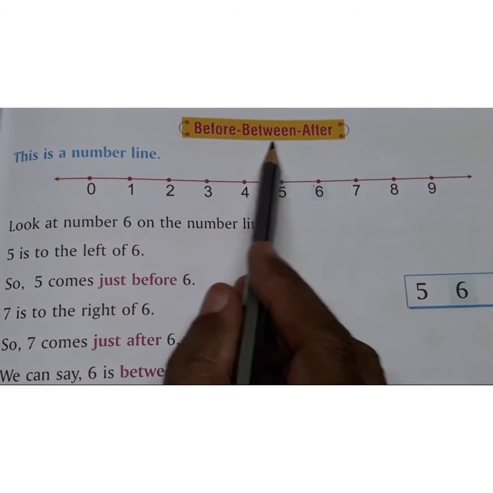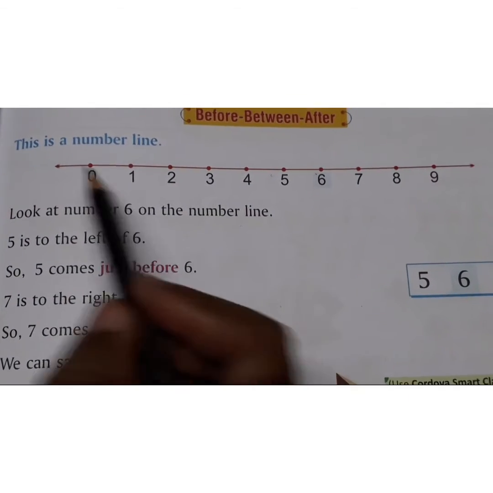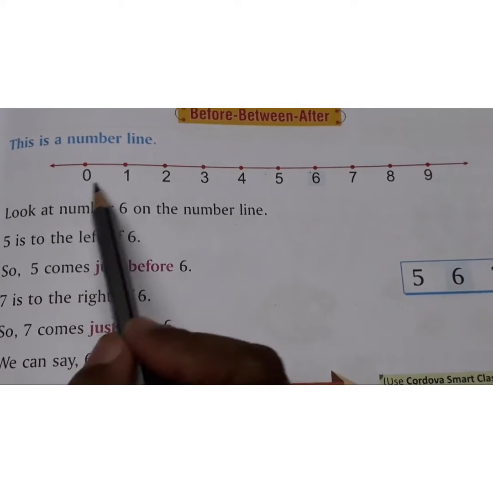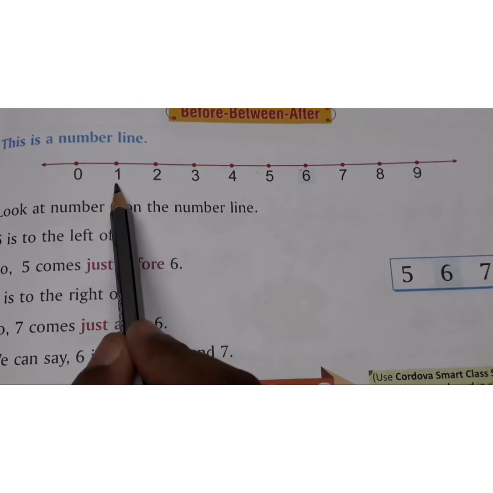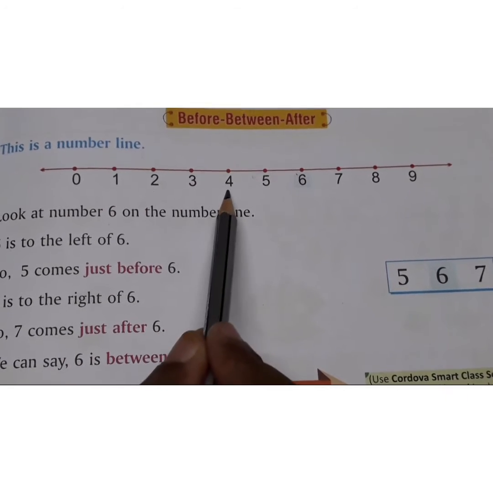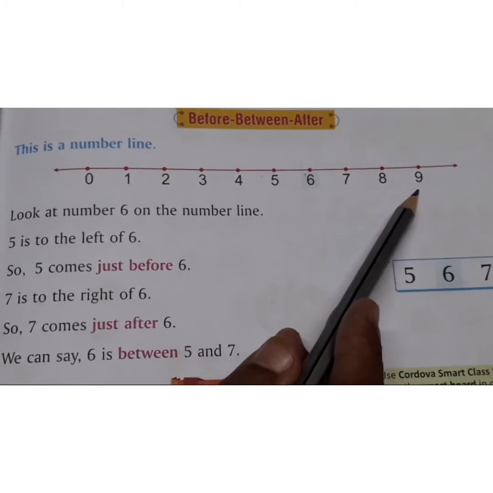Before, between and after. Today we are going to learn these numbers. This is a number line. Can you see this number line, children? 0, 1, 2, 3, 4, 5, 6, 7, 8, 9.